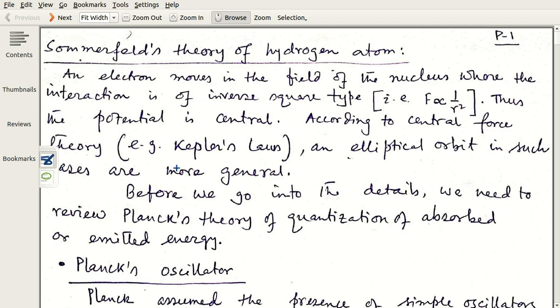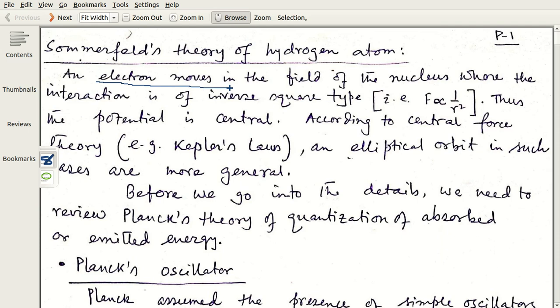If we proceed, from our knowledge of classical mechanics, you must remember that at that point of time, quantum mechanics was not ready. It was not discovered at all, and in fact, it was discovered almost 10 years after Sommerfeld's theory.